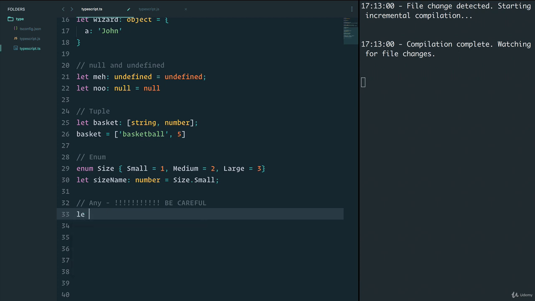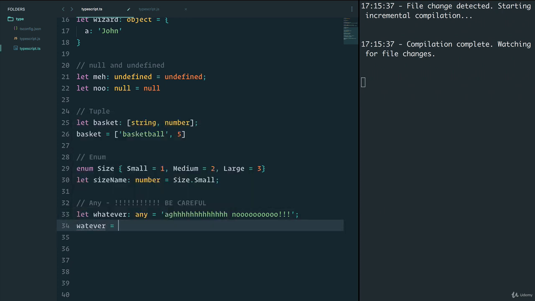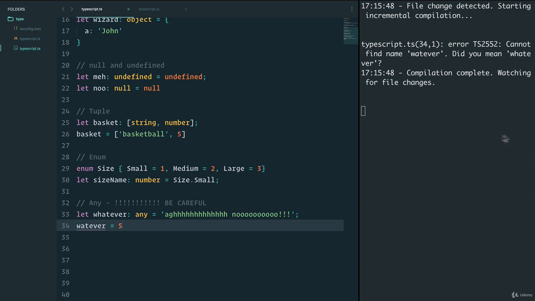We can say let whatever be of any type. And let's be dramatic over here. No. If I save, it works. And whatever can be whatever we want. For example, I can say whatever equals 5.